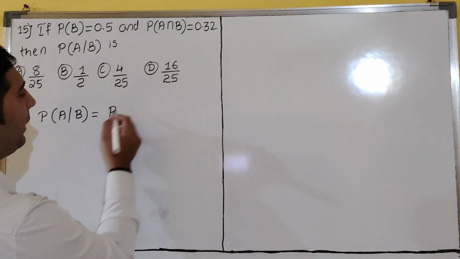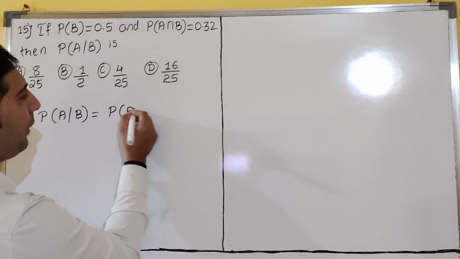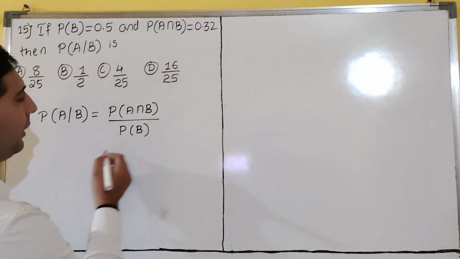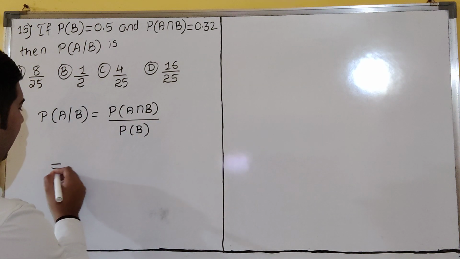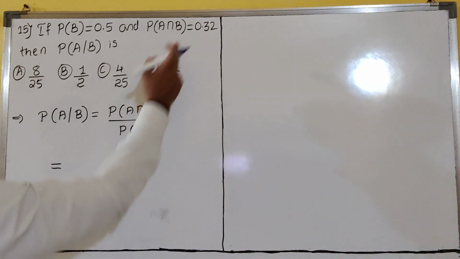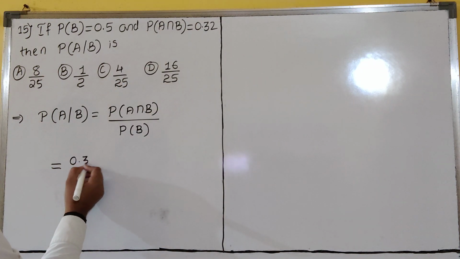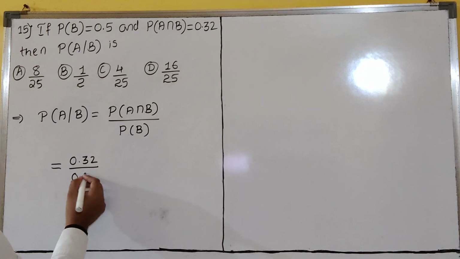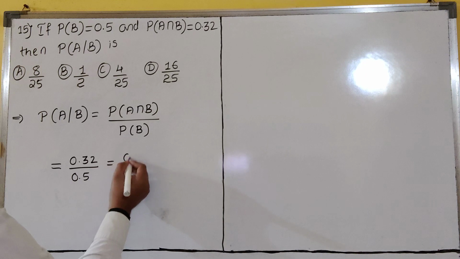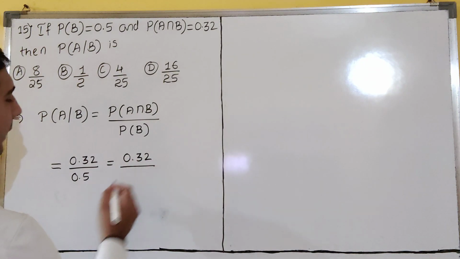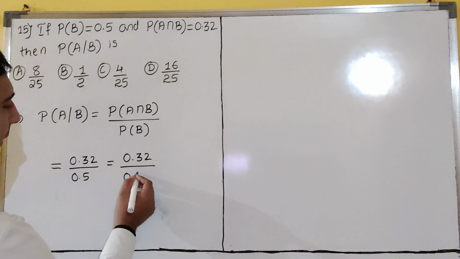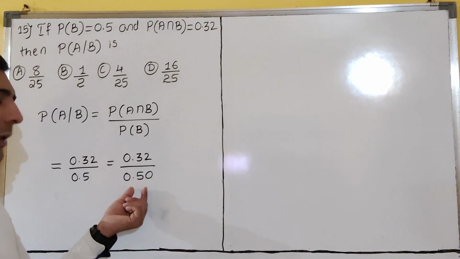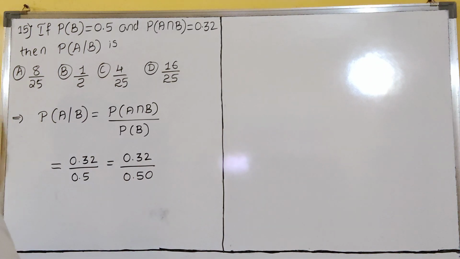So P of A bar B, I will write P of A intersection B divided by P of B, dear students. So now try to understand here. Very carefully you have to observe. P of A intersection B is what? 0.32 divided by P of B, which is how much, dear students? 0.5. So 0.32 I will write as this. So 0.5 I can write as 0.50, dear students. 0.5 and 0.50 are the same, dear students.